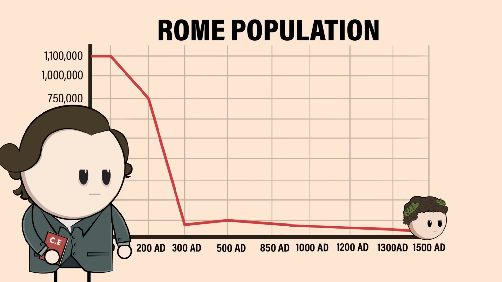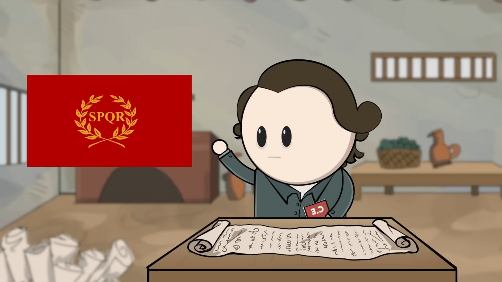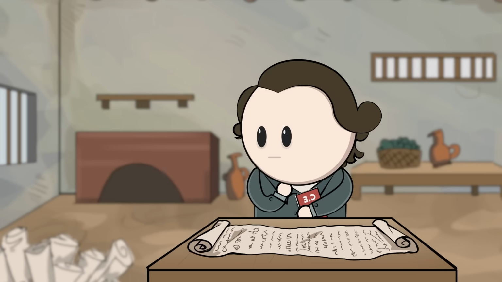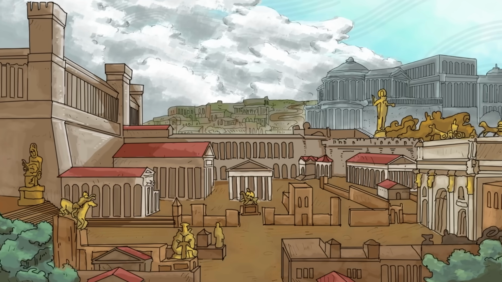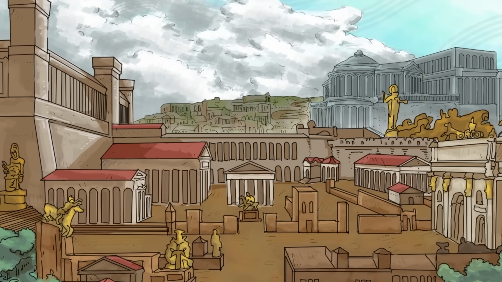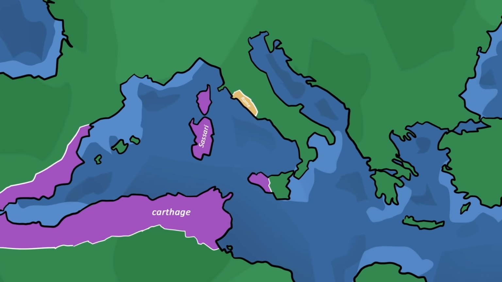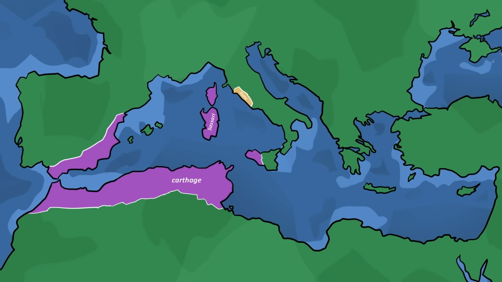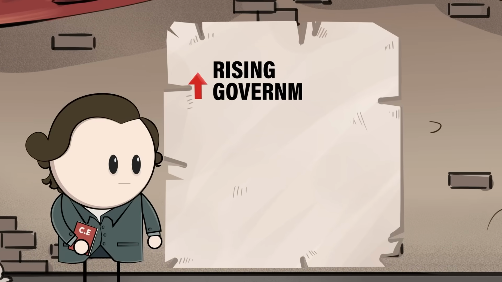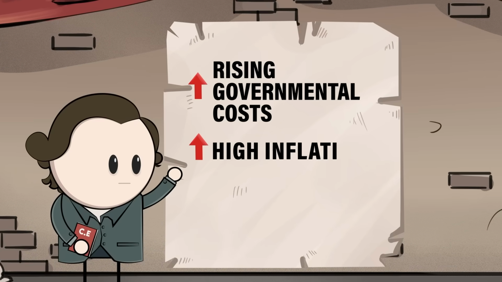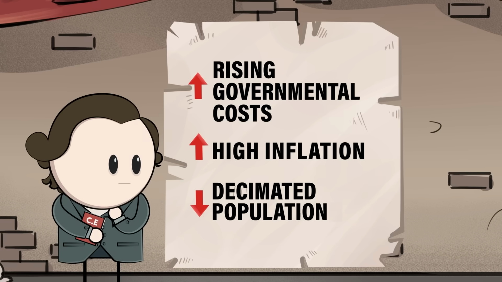Now, while the economy of ancient Rome remains substantially more primitive compared to the economies of first world countries today, its rise and subsequent collapse can still teach us valuable lessons. Rome thrived when it had internal stability, was able to extract resources from conquered territories, and controlled key trade routes that allowed the free flow of commerce. However, with rising military and governmental costs, a rapid increase in high inflation from coinage debasement, and a decimated population, the walls eventually caved in on the classic civilization.